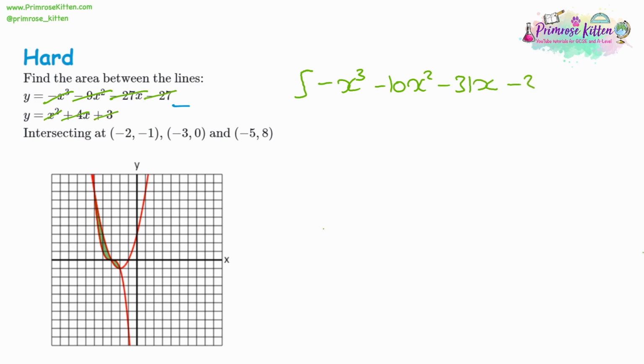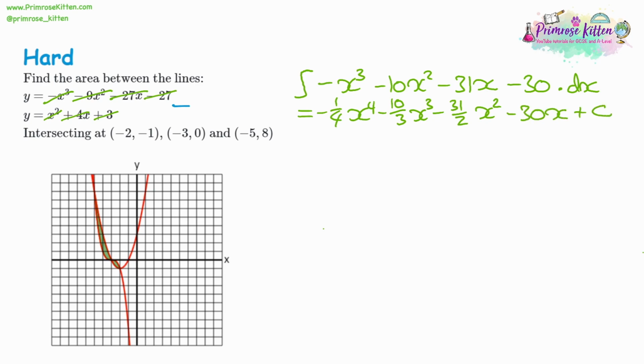Taking away another 3 will be negative 30. So we integrate it, increase all the powers by 1. We're going to have x to the power of 4 and divide by 4. x to the power of 3, divide by 3. x to the power of 2 and divide by 2. And we're going to have x. So unfortunately for this question, we haven't actually cancelled out and got any whole numbers like we did with the last one. Then we think about our substitution.